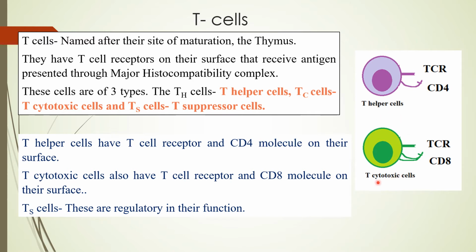But here we have T cytotoxic cells. These cells have CD8. And how they function is, they accept antigens when they are presented by MHC class 1 molecules. So where are MHC class 1 molecules present? These are present on all the nucleated cells. Nucleated cells means all the normal somatic cells. Our cells have these MHC molecules on their surface. They exhibit around 10 to the power of 5 MHC molecules on their surface.